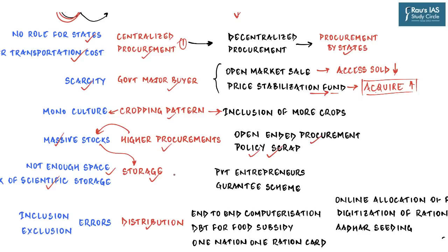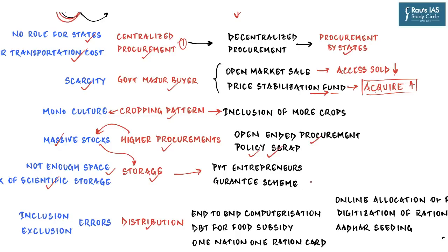And for exactly this, the government of India has come up with the private entrepreneurs guarantee scheme, under which the government of India is incentivizing entrepreneurs to come up with technologically advanced godowns in rural areas. They are being provided with various kinds of incentives to set up godowns. Now, what this is going to do is that first, FCI is going to store the food grains very safely and securely in these godowns. The creation of these godowns in turn is going to have a multiplier effect in the surrounding areas, not just creating employment but also enhancing the infrastructure of our rural areas.